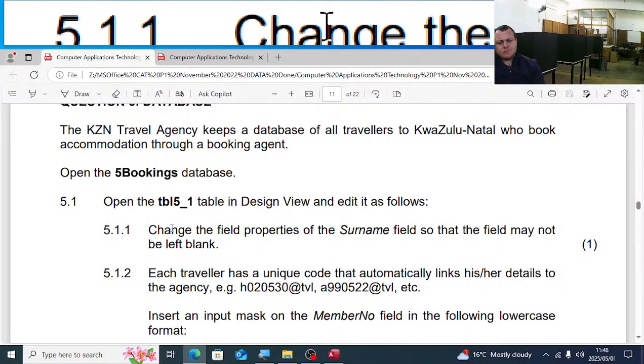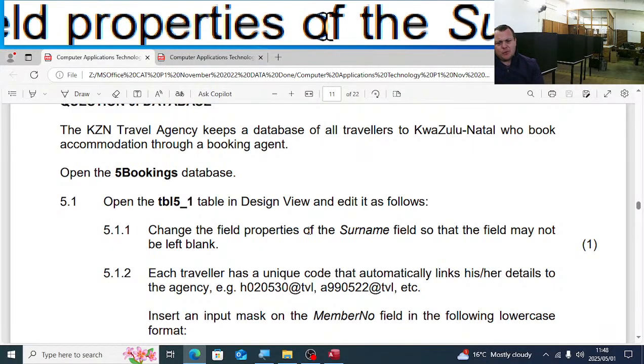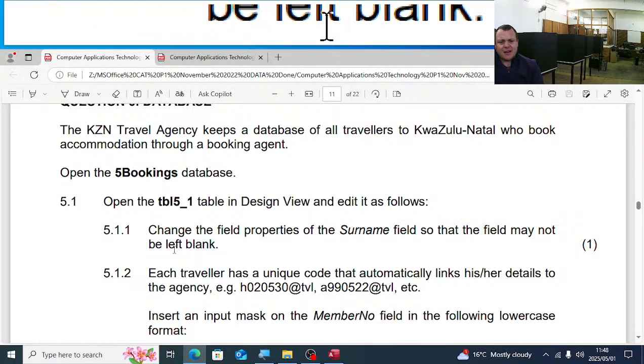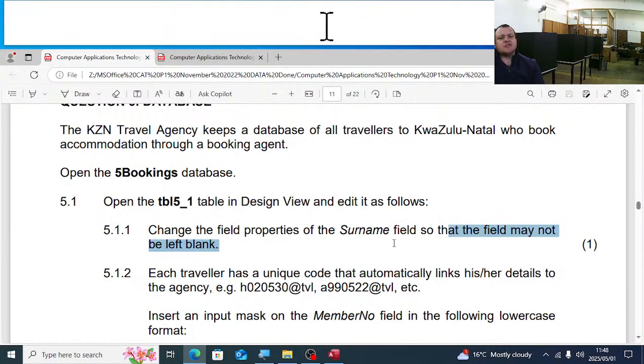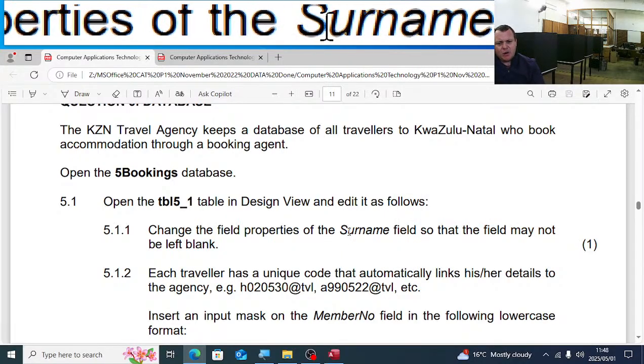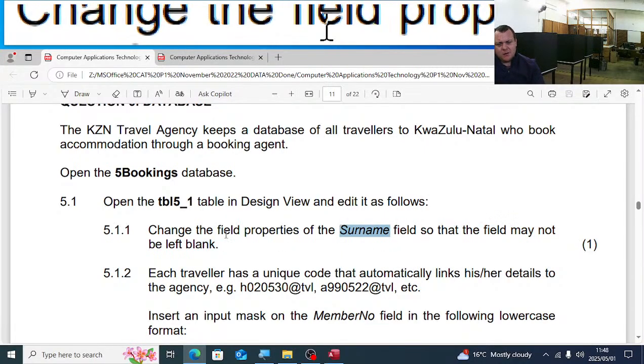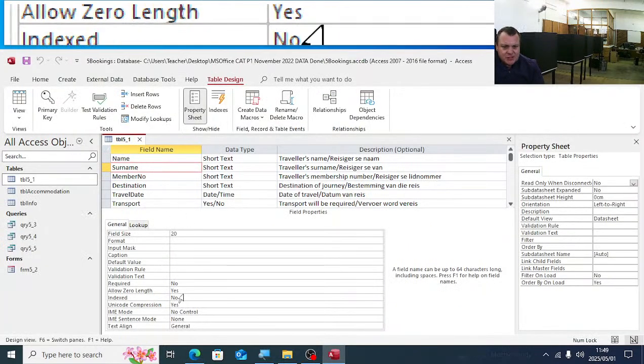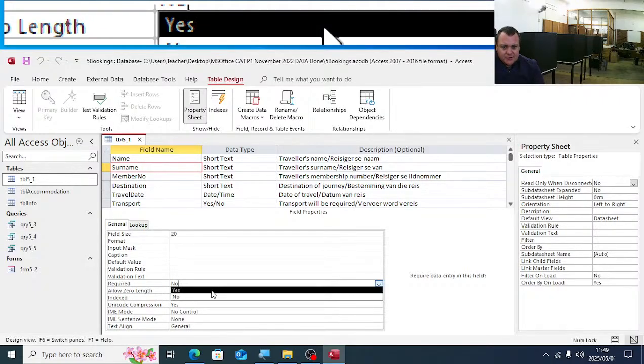5.1.1. Change the field properties of the surname field so that the field may not be left blank. Or another word they use there is make sure the field is filled in. Make sure the field is compulsory to fill in. So we must make it a required field. So 5.1.1, change the field property of surname. There's surname. We must change the field property of required there to yes.